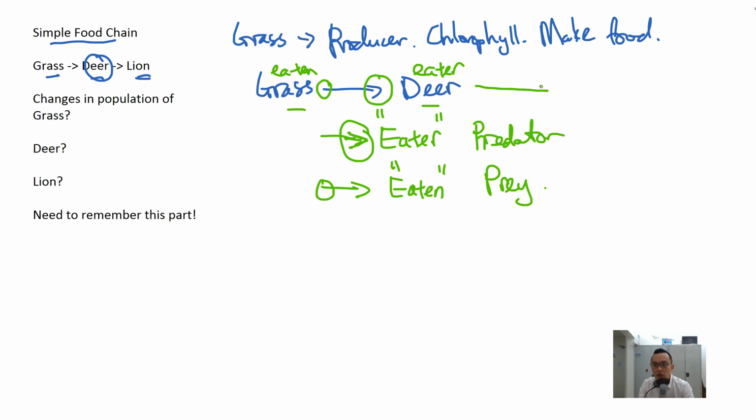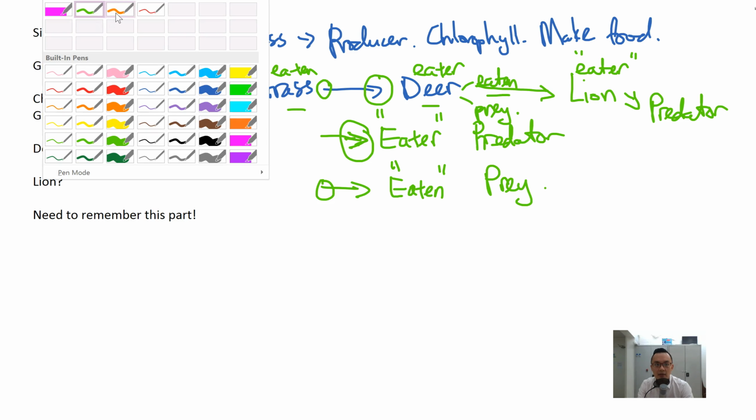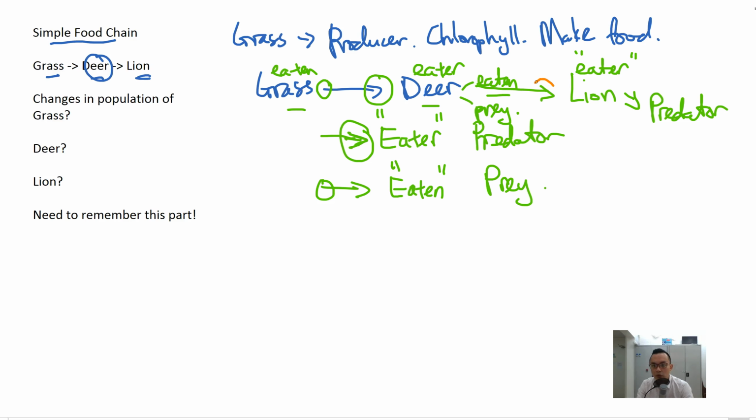Now if you look at one more level, which is lion, the lion will eat the deer. The lion is the eater and the deer is the eaten. The eater is also known as the predator and the eaten is known as the prey. The important thing to note is that the head of the arrow represents the eater or the predator, and the tail of the arrow represents the eaten or the prey.